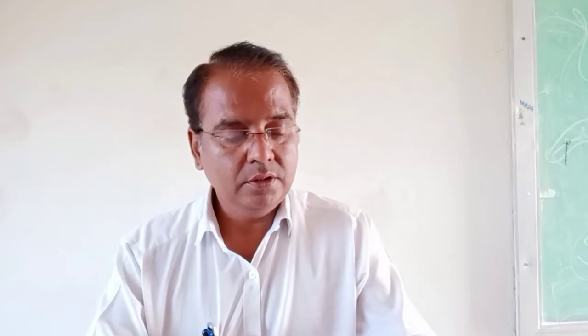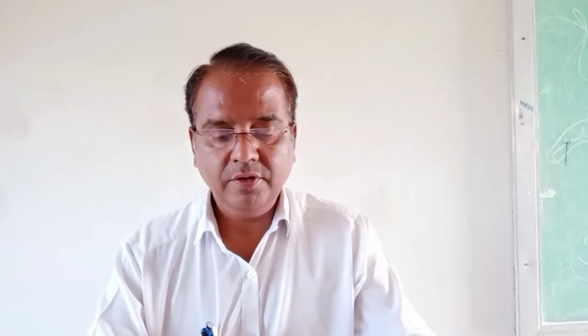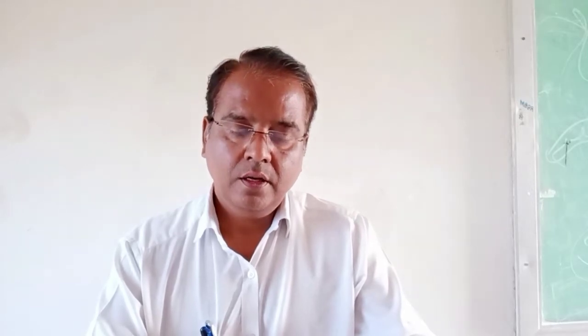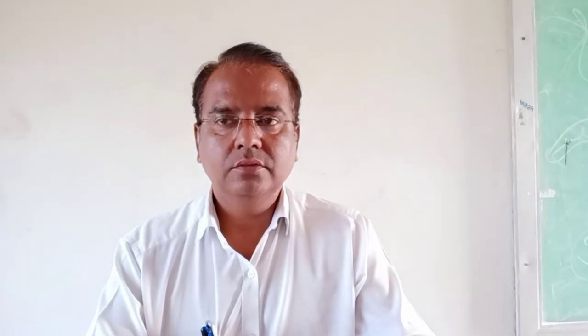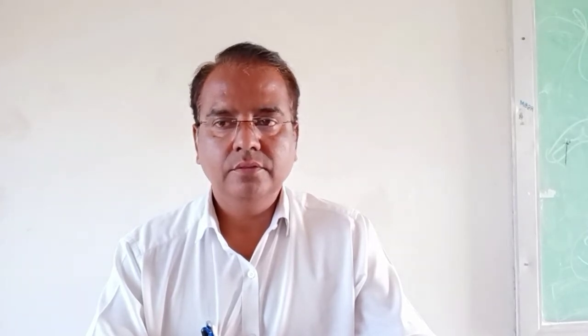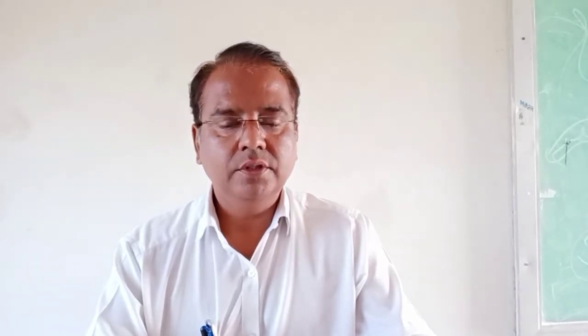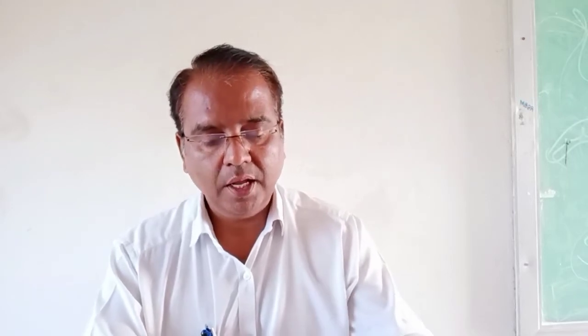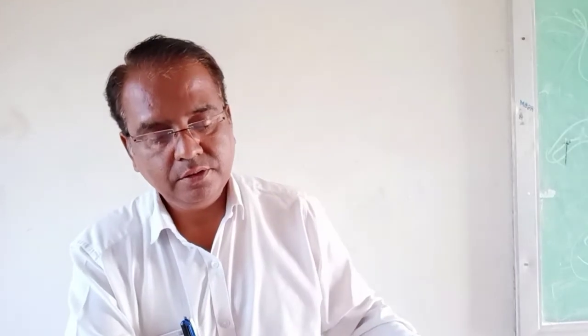Here are some words formed out of one word by adding prefixes and suffixes. Happy, you know the word, very easy word. If you add a suffix to this word happy, it becomes happiness.